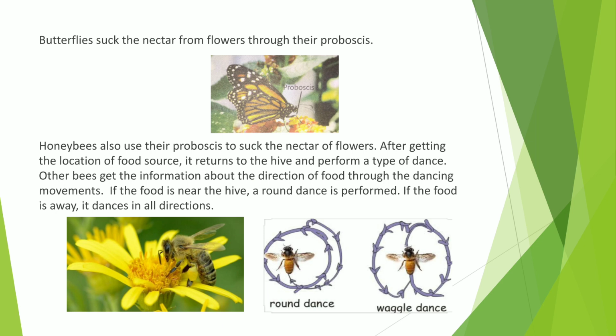They perform two types of dances. When the food source is near the hive, they perform a round dance. And if the location of the food is away from the hive, then they start dancing in all directions. This type of dance is called waggle dance. And students, they keep on dancing until they get faint. So this is the nutrition in insects.